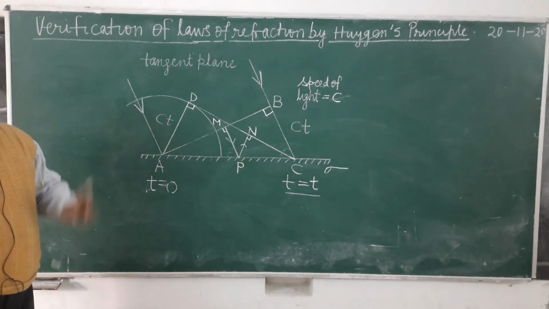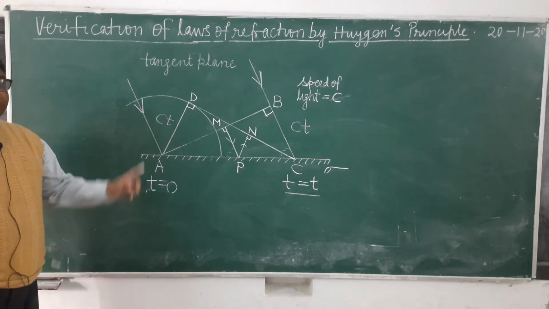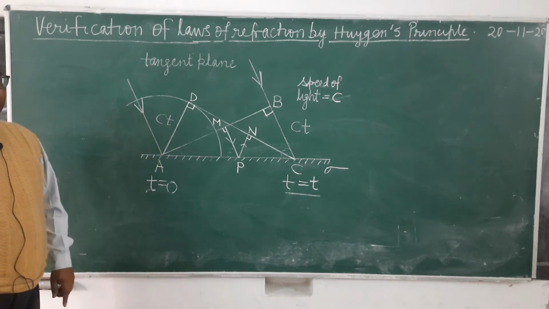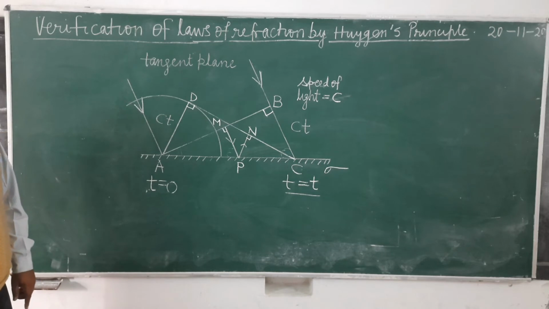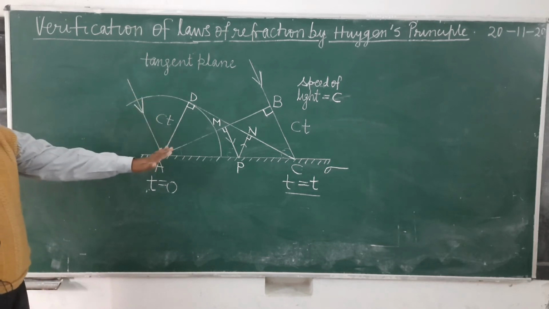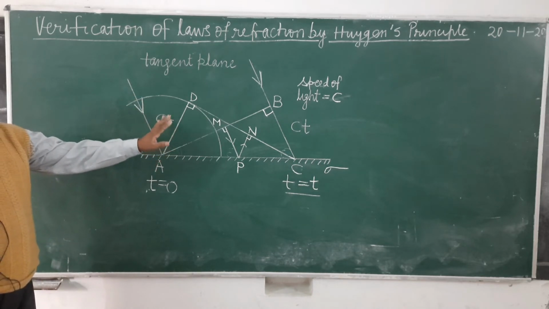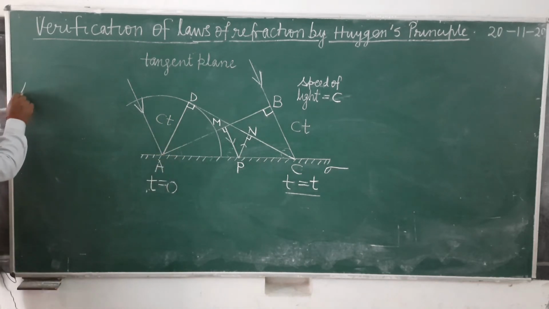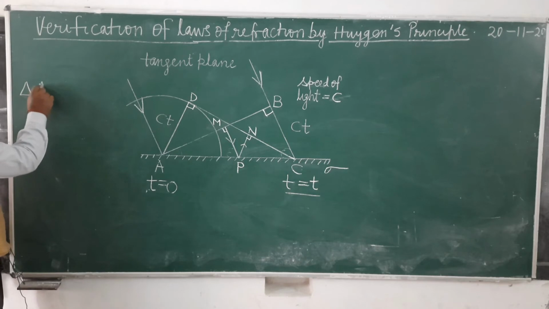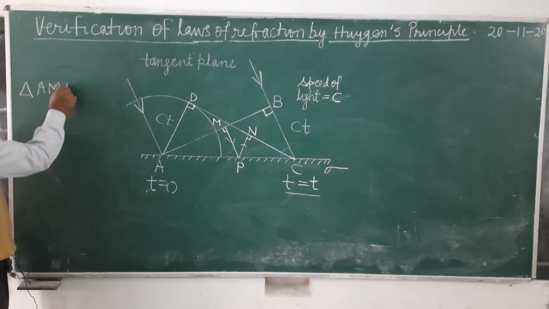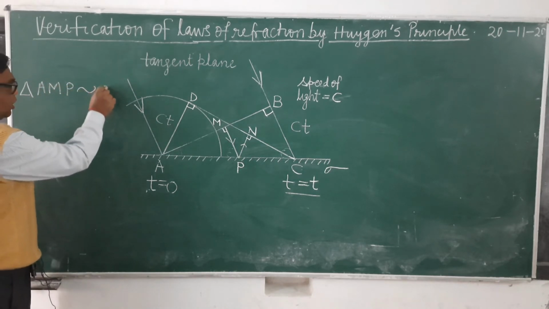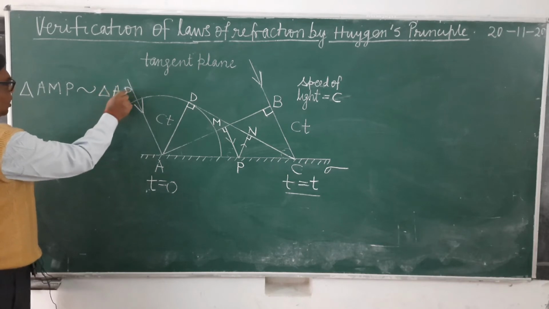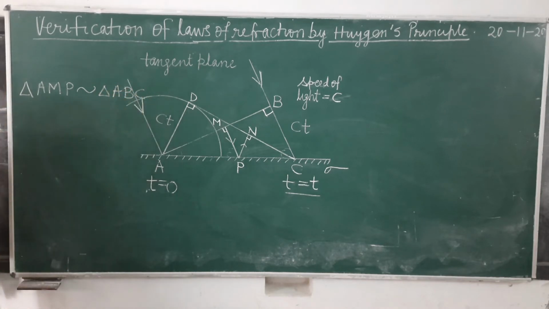Therefore both triangles will be similar, and when they are similar, the ratio of corresponding sides will be the same. So we will not write the similarity proof, because we will only write the physics part, not the mathematics part. So we will directly write triangle AMP is similar to triangle ABC. No need to show that these angles are equal.